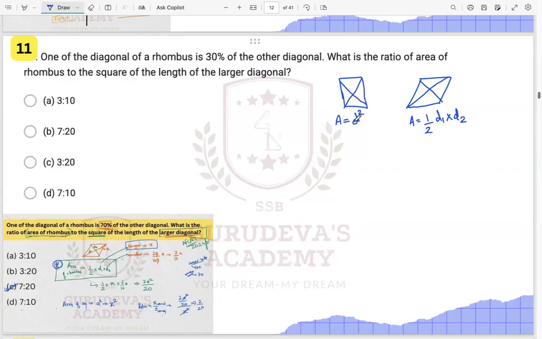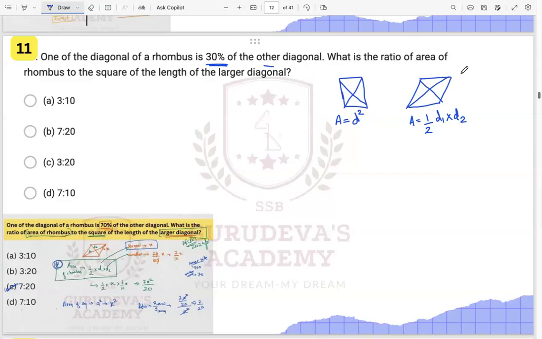In a rhombus it is half times d1 into d2. Now see what is given. One diagonal of the rhombus is 30% of the other, so that means what?